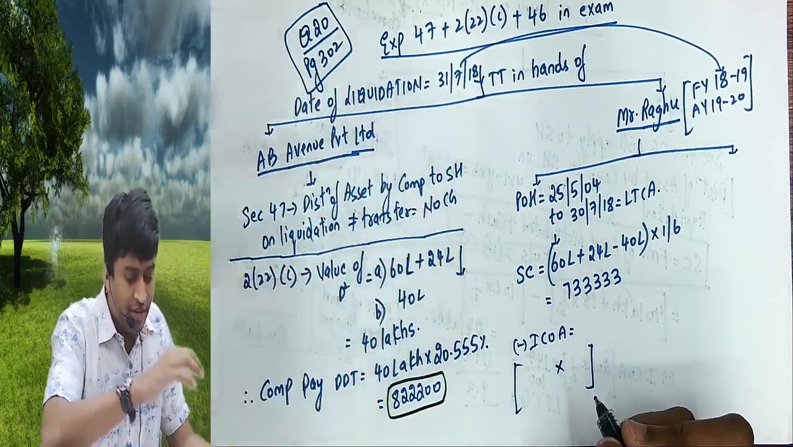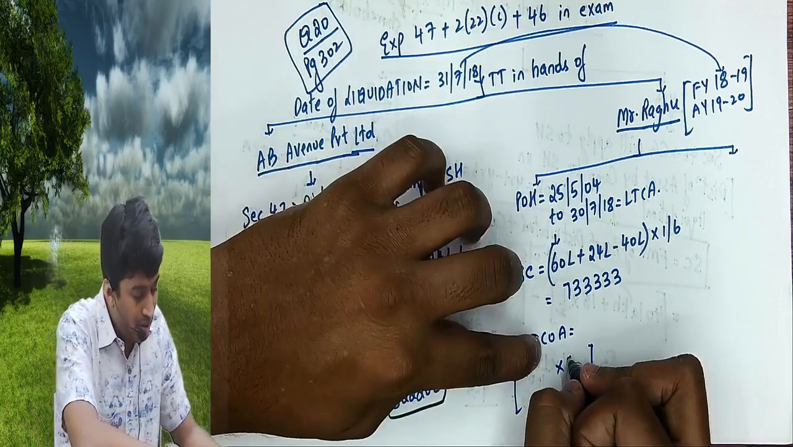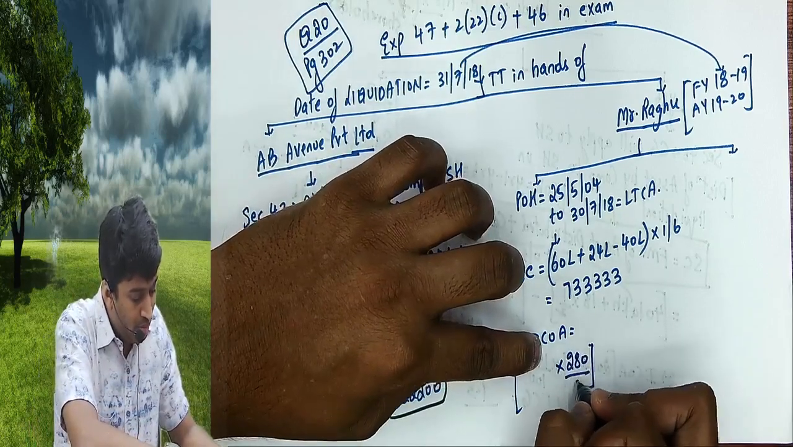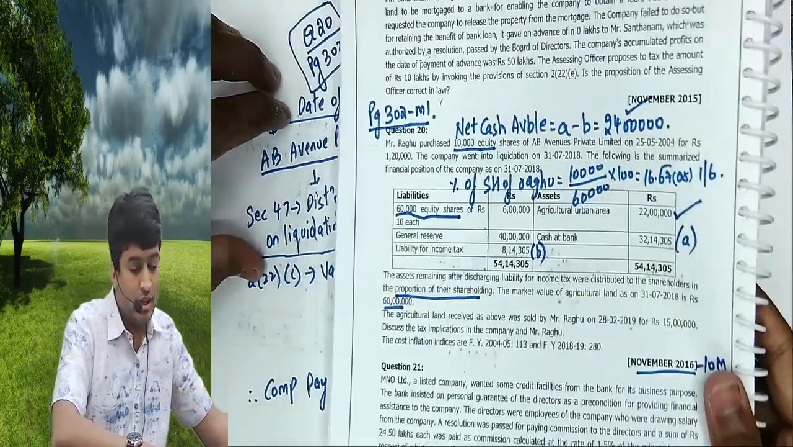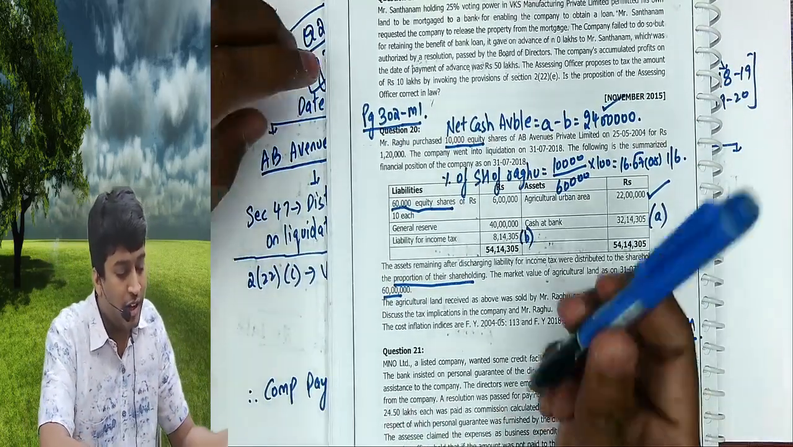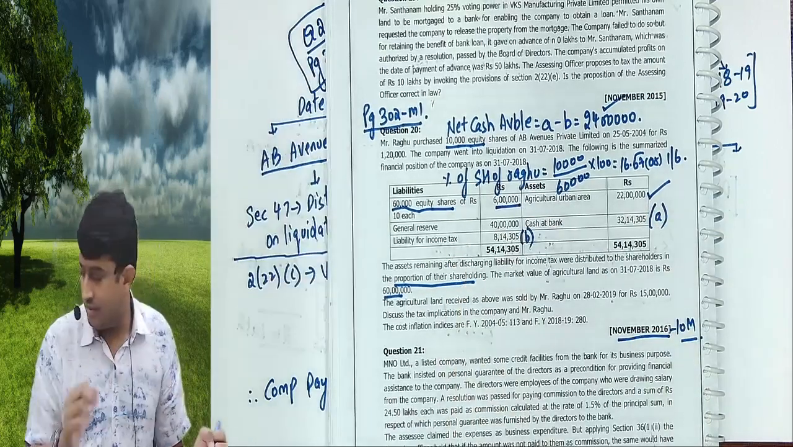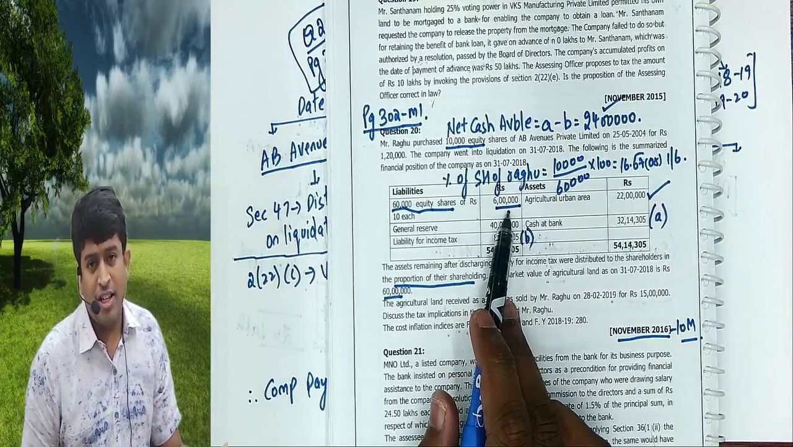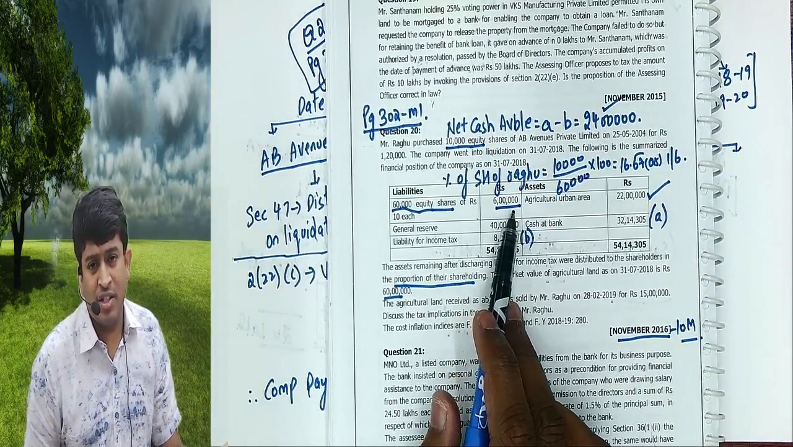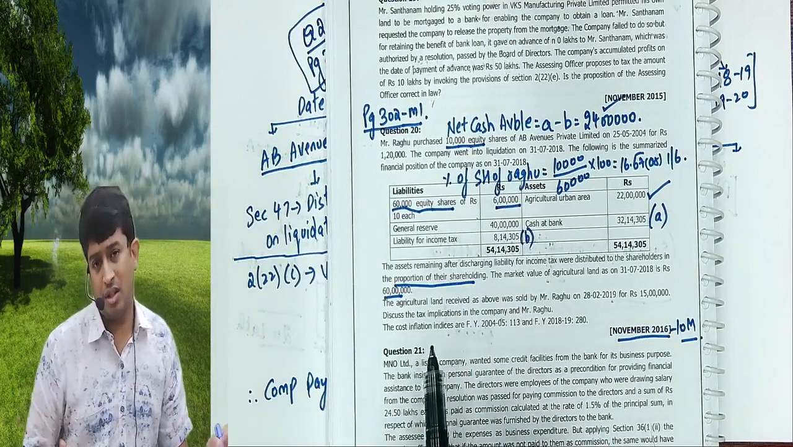CIIs are directly given 280 by 113. Now listen. What is the equity share capital value? 6 lakhs. How much is my shareholding? 1/6. So how much did I invest? 1 lakh. That is my cost.